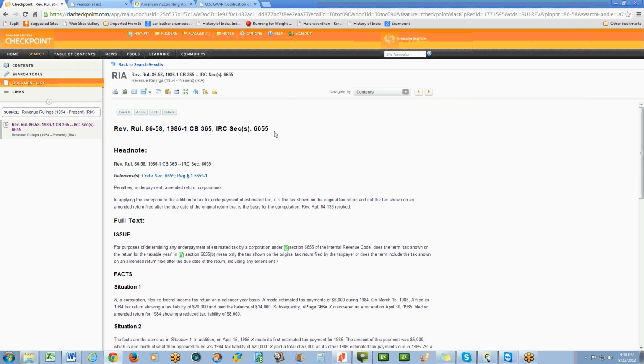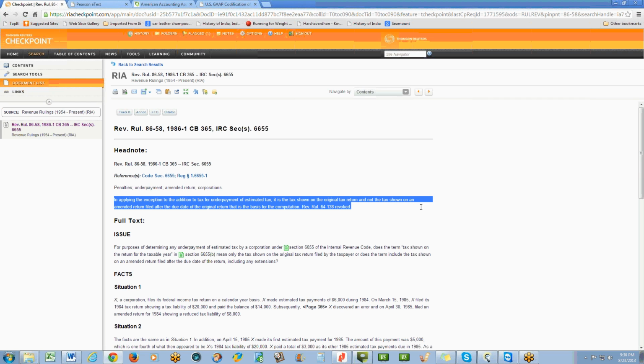Right here, this is the one. Even I'm getting used to a lot of these things myself. And penalties, underpayment, amended return, corporations. So as I said, in applying the exception to the addition to tax for underpayment of estimated taxes, it is the tax shown on the original tax return, and not the tax shown on an amended return filed after the due date of the original return, that is the basis for the computation.